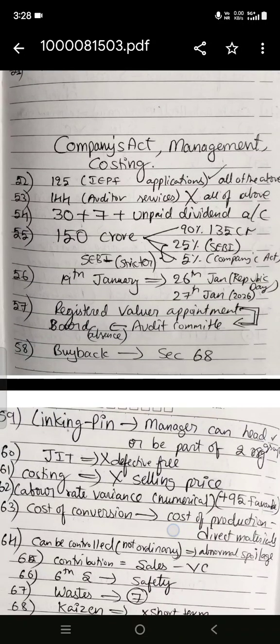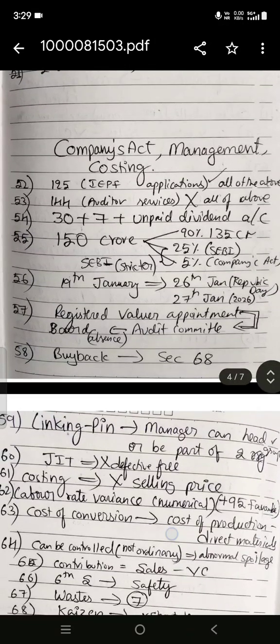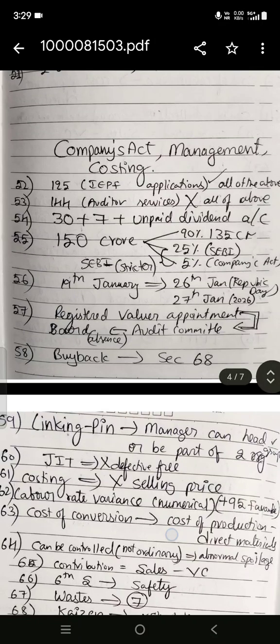And a numerical of 150 crores, 90% is application money, it is section 39. 135 crore, that is correct. And the question they clearly asked: how much is the percentage regarding SEBI? It is 25%, definitely not 5%.